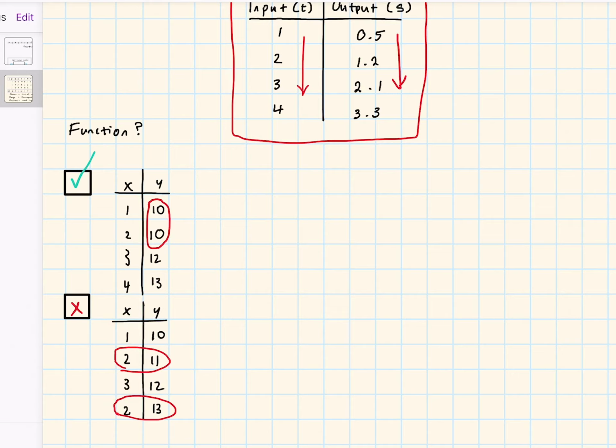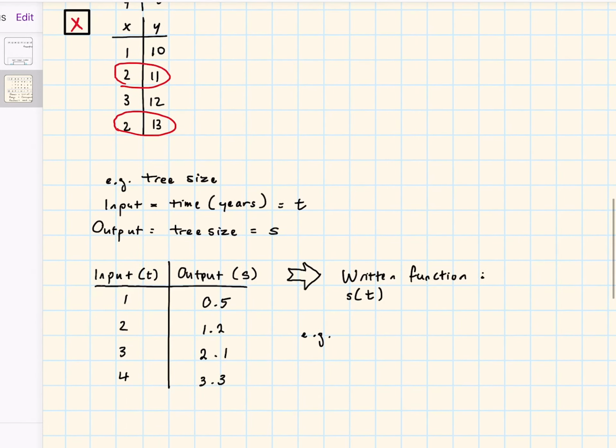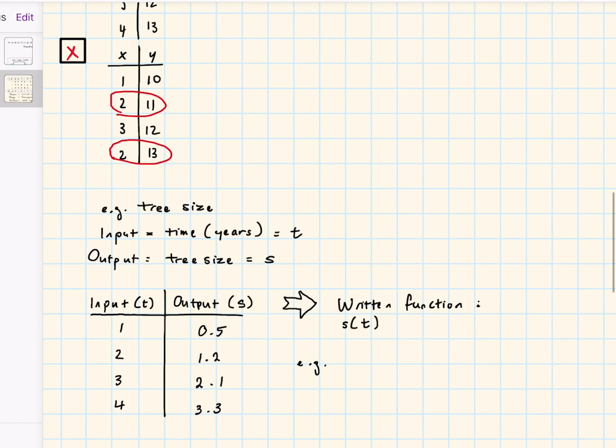Now that we know what a function is, let's go back to the example of this tree size thing below. So we were talking about how we can use symbols and letters to represent these tables. Again, we abbreviate time into T and tree size into S. If I were to write this situation of my tree size over time as a function, I'll write it like this.